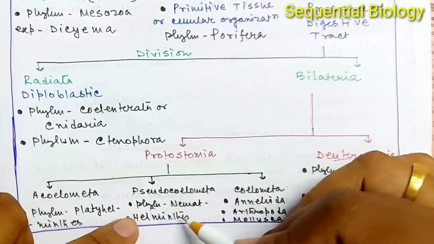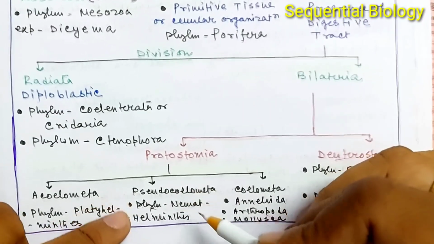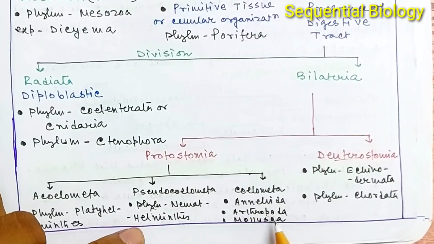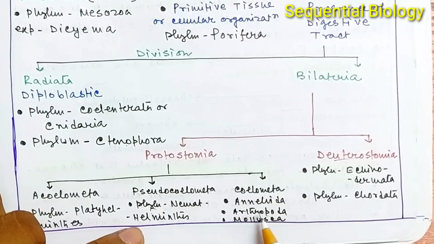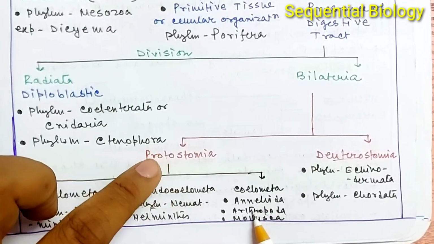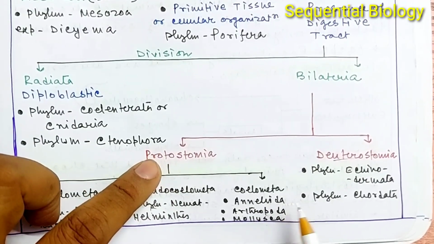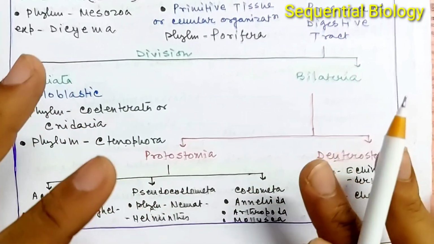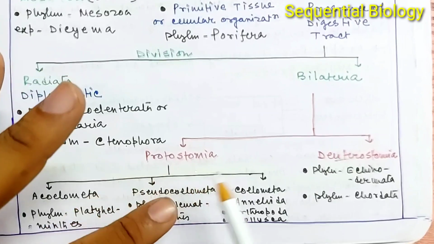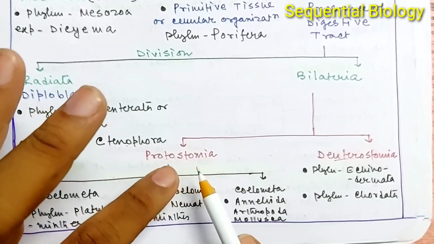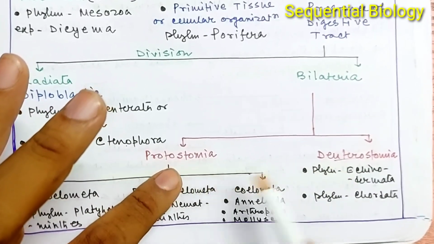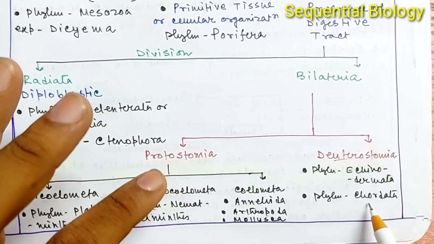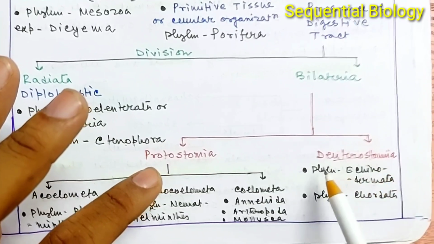Okay, the representative of these pseudocoelomata is the phylum Nemathelminthes. And next is the coelomata: Annelida, Arthropoda and Mollusca. These three important phyla are included under the division Protostomia. Okay, the most advanced group is the Deuterostomia. On the basis of the origin of coelom and their developmental pattern, the bilateria are divisible into these two broad groups, the Protostomia and the Deuterostomia. So the phylum Echinodermata and the phylum Chordata are included under Deuterostomia.